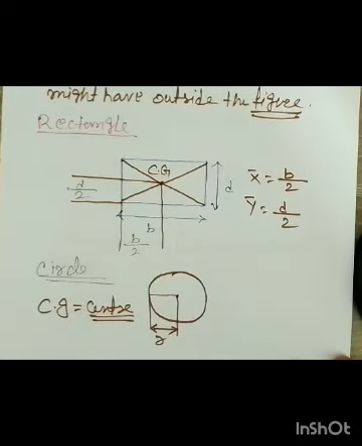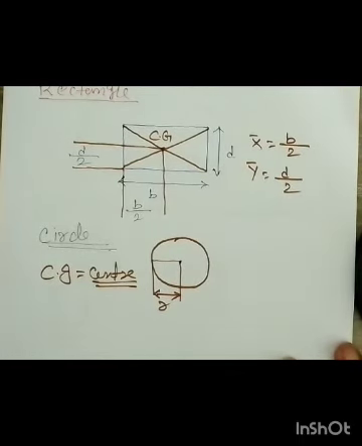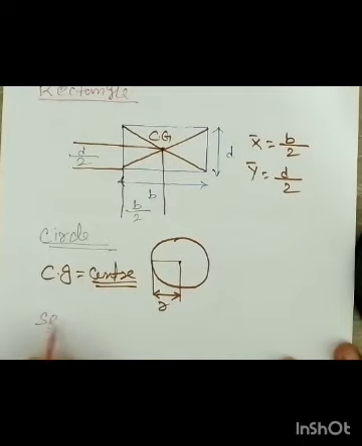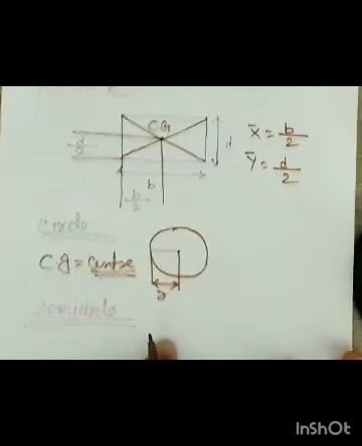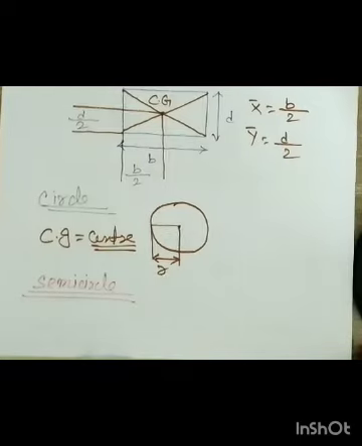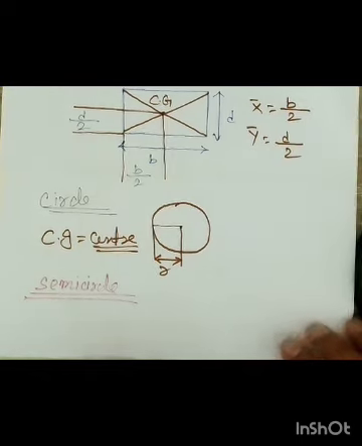Now next we can see the centroid of a semicircle. For a semicircle we have two cases: either it will be kept horizontally or vertically. First I'll show you that.